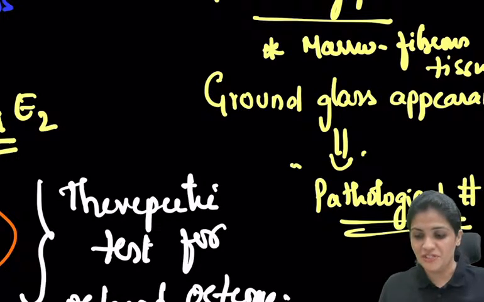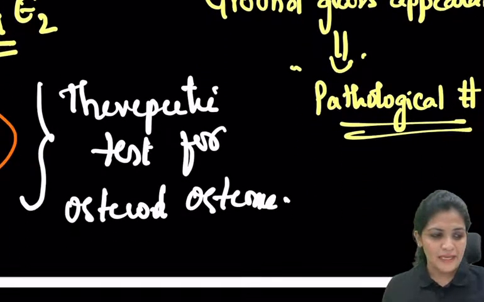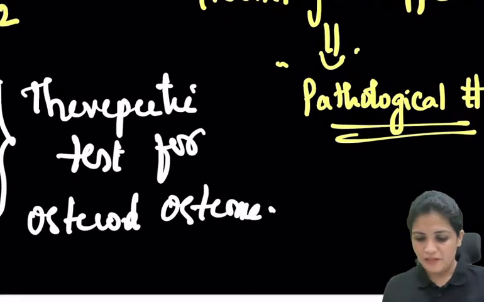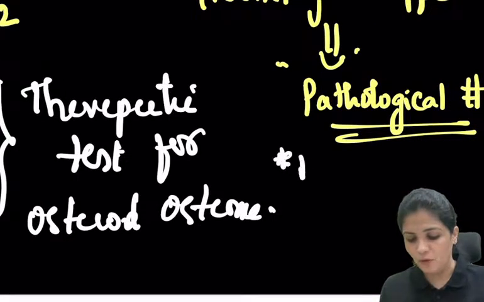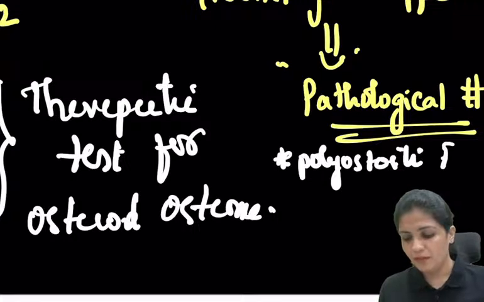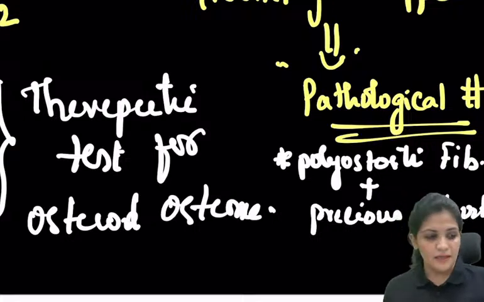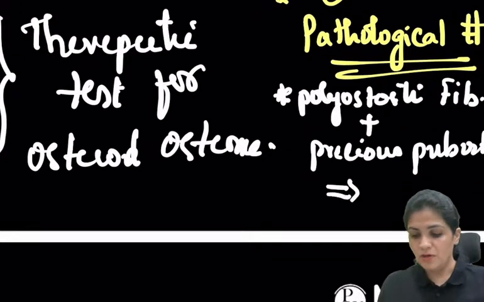So what is the syndrome which is associated with it? Yes, quickly, the syndrome where you see polyostotic fibrous dysplasia and precocious puberty. Yes, this is seen in, what is this?